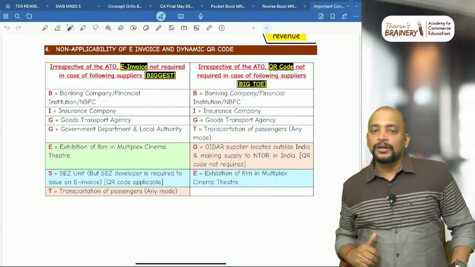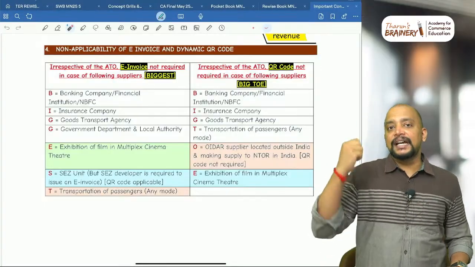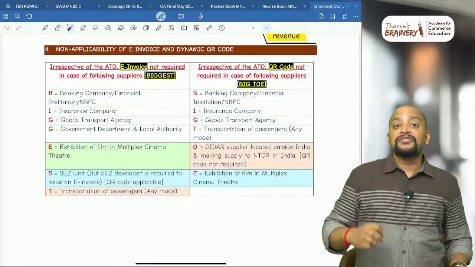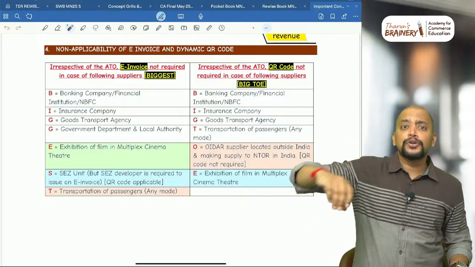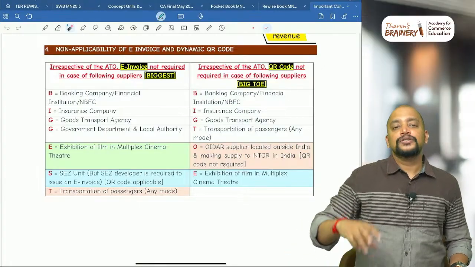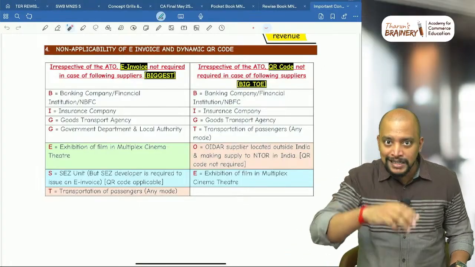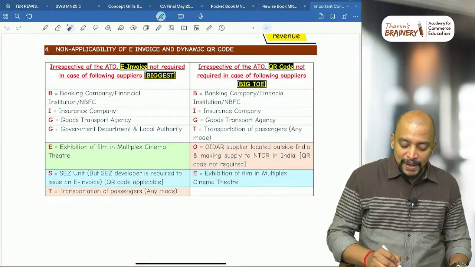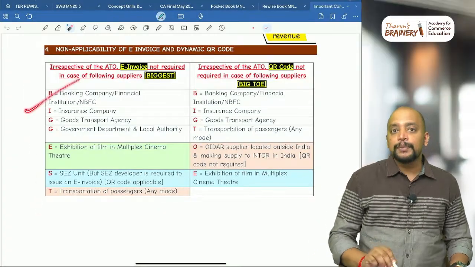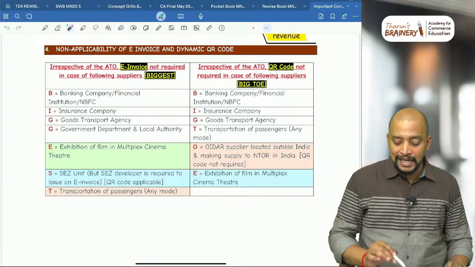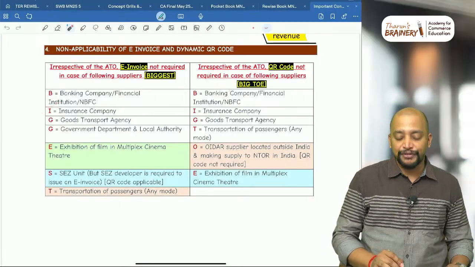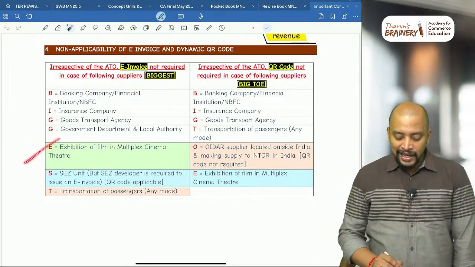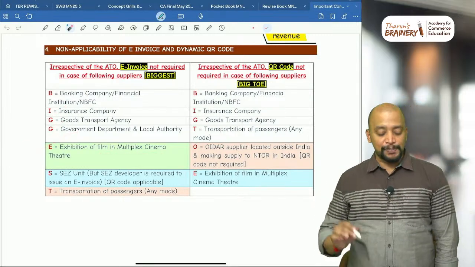So e-invoice is applicable if the aggregate turnover in any previous year exceeds 5 crores, and for B2B supplies. For exports, e-invoice is always required. So B2B, B2C, don't check there. Always e-invoice required, but in some cases e-invoice is not applicable. That is BIGGEST. B for banking company, financial institution, NBFC. I for insurance company. G for GTA. And G for government department and local authority. E for exhibition of a film in a multiplex theatre.